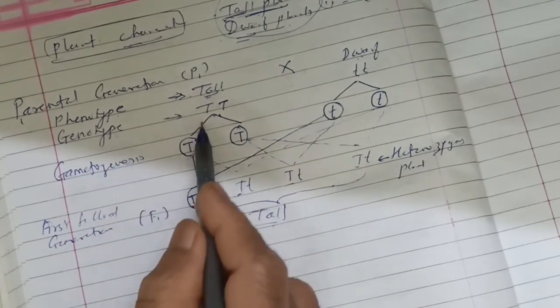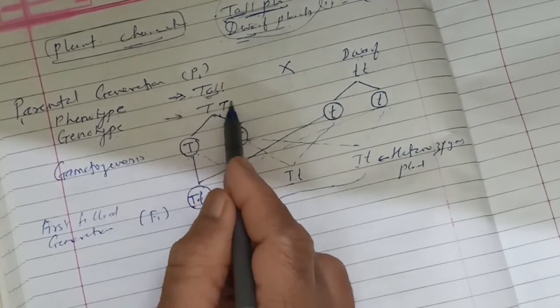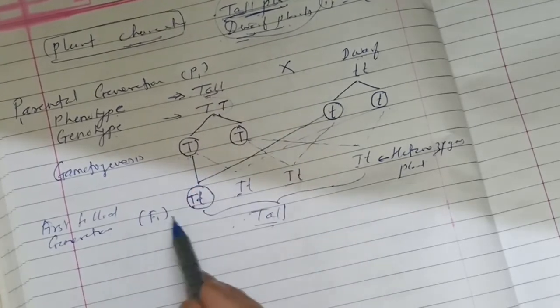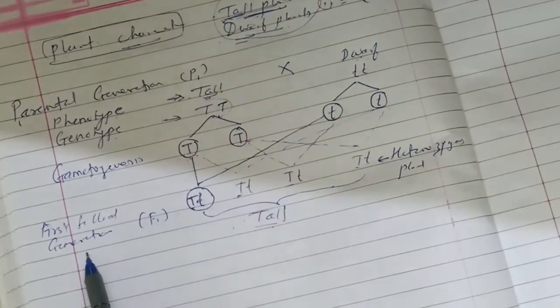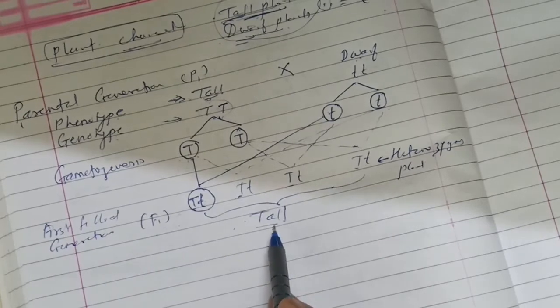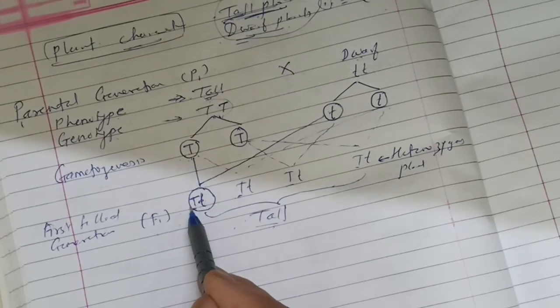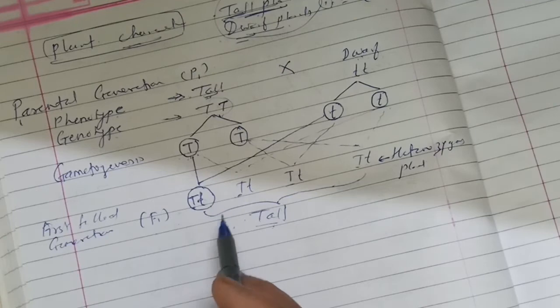See, in the parent generation, capital T is responsible for the tallness character. But in the first generation, for the tallness character, both capital T and small t are present.